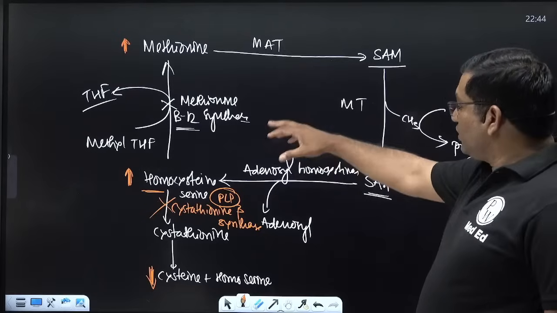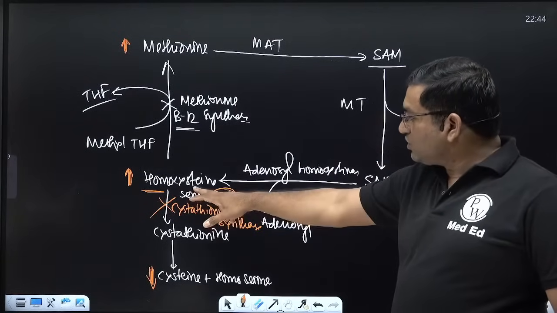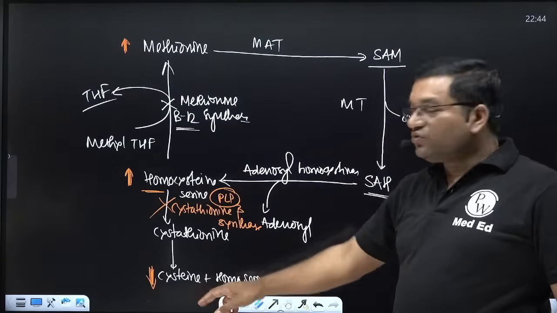And the methionine metabolism: methionine is converted into homocysteine, then homocysteine is converted into cysteine, and cysteine gives specialized products.